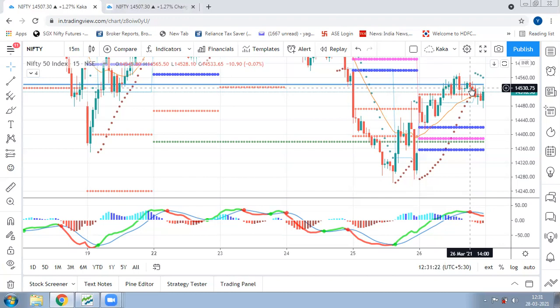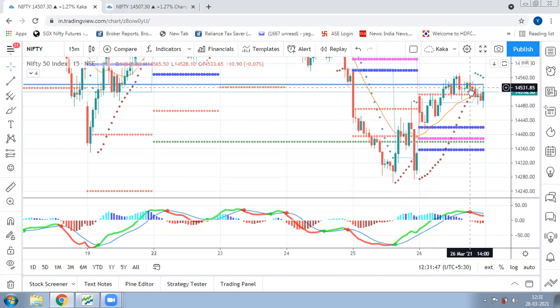The most difficult part here is the patience aspect of one's emotion. If you see, starting in the morning till 2 o'clock, which is almost 5 hours, just because there was no trade setup, a lot of traders eventually end up trading just like that without a proper boundary line that is defined by the markets itself.